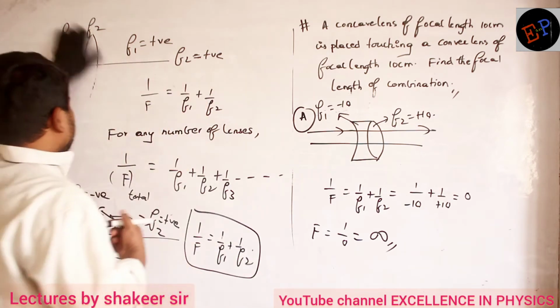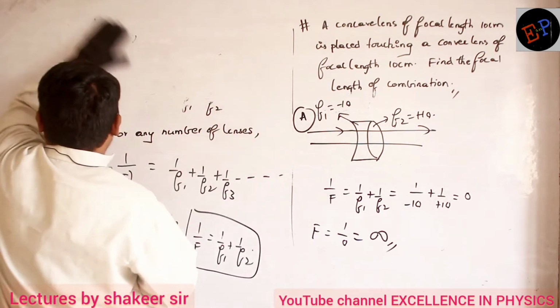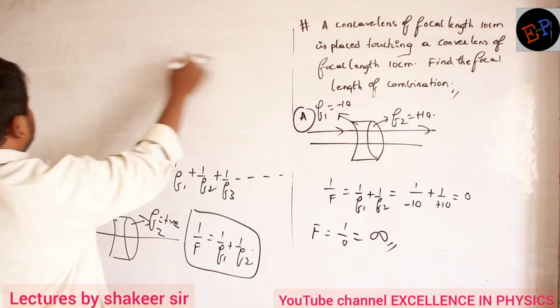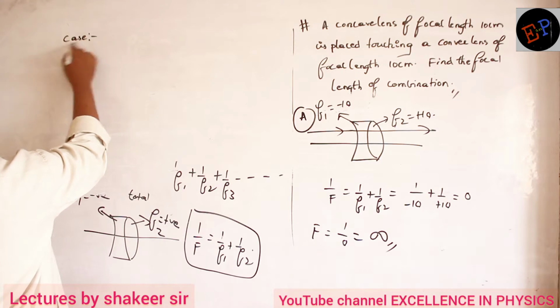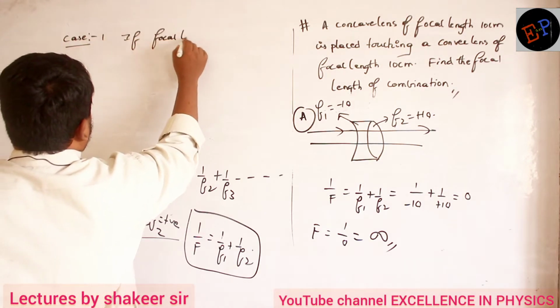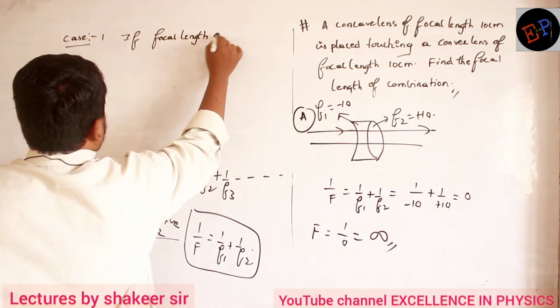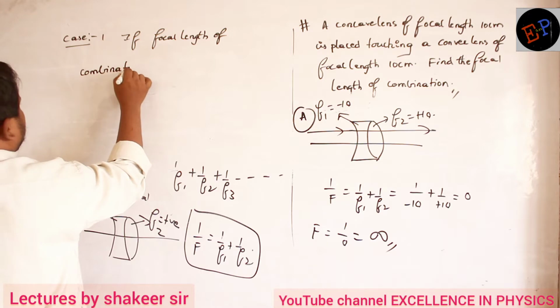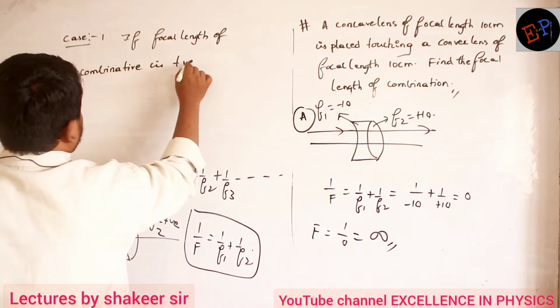Now we shall write some cases. Case number 1: if the focal length of the combination is positive, then what will happen?